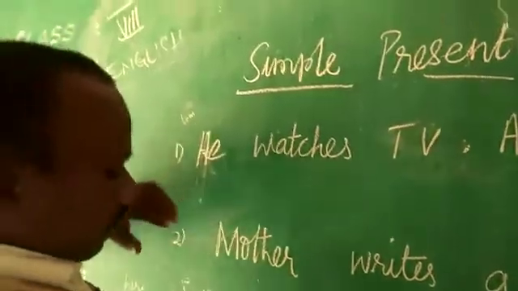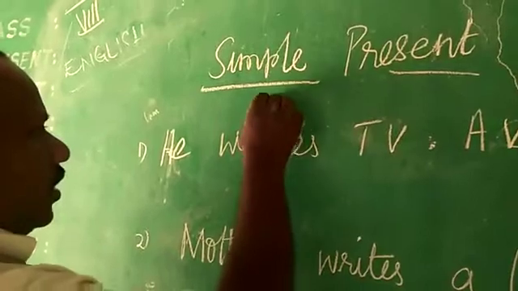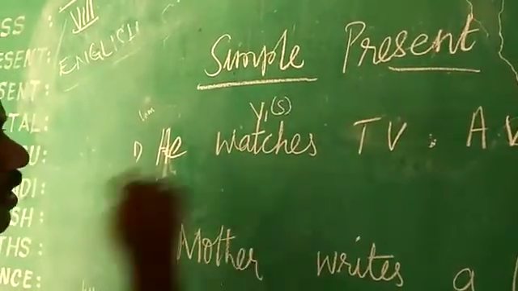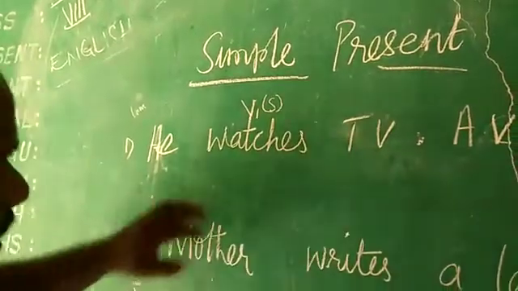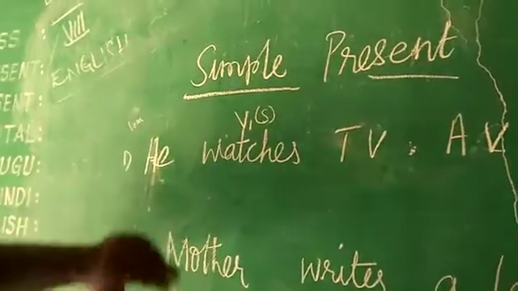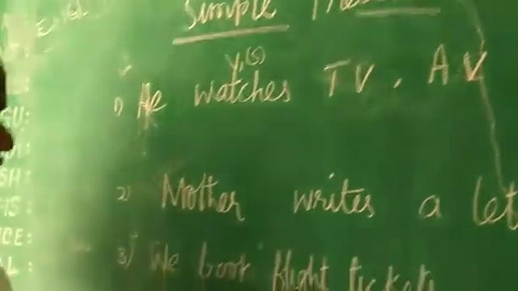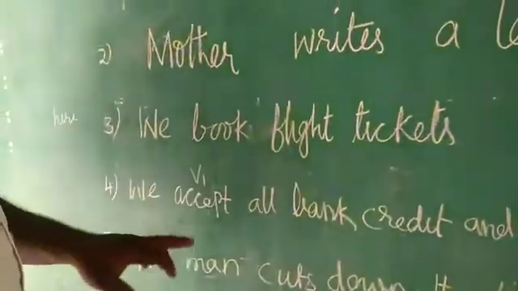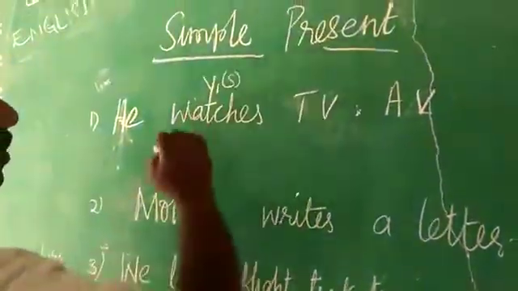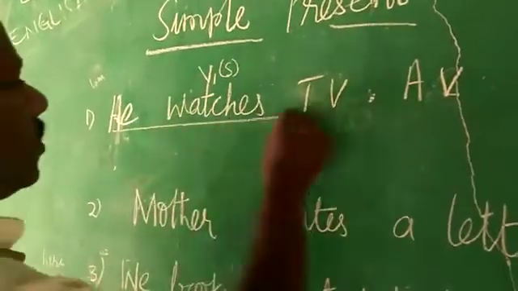Here, children, when you look at the verb here, you'll know that it is V1 with the S form. So wherever you see V1 with S form, or sometimes you can see the V1 form. That's number one. When you look at the sentence, you can identify that it is simple present. He watches TV. This is the sentence in active voice.